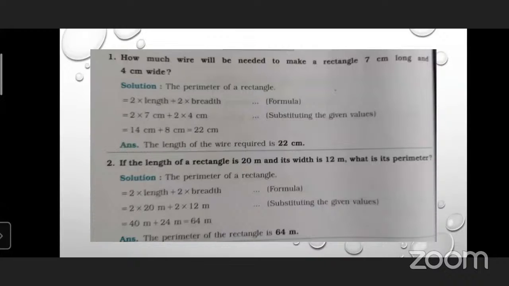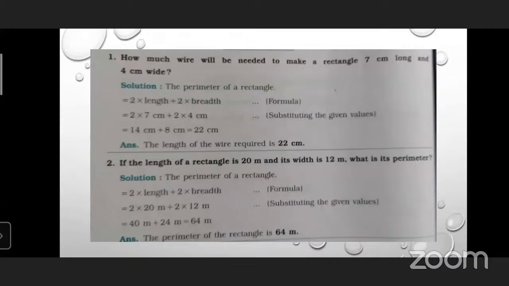First question is given. How much wire will be needed to make a rectangle 7 centimeter long and 4 centimeter wide? And there is a question mark. Whenever you read this sentence, you will come to know that we are discussing the figure, that is rectangle.